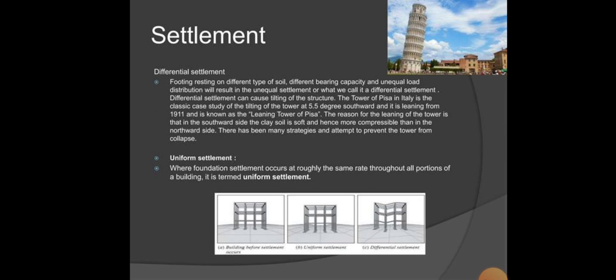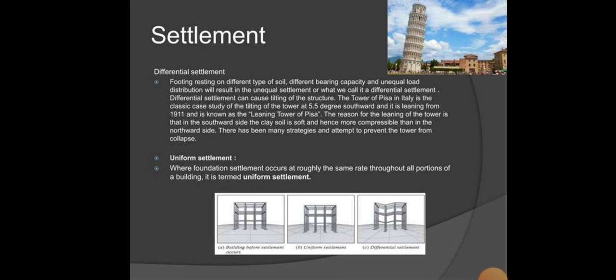The Tower of Pisa in Italy is a classic case study of tilting of a tower, leaning 5.5 degrees southward from the vertical 90 degrees, and is known as the Leaning Tower of Pisa. The reason for the leaning is that the southward side of the clay soil is soft and hence more compressible than the northward side. Therefore, there have been strategies and attempts to prevent the tower from collapse.